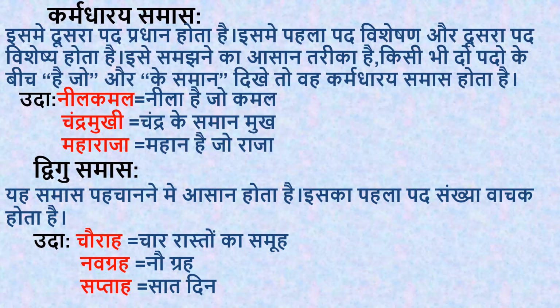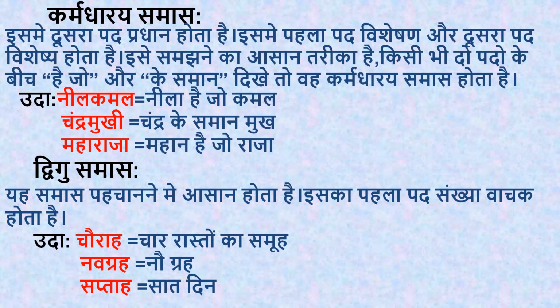Okay, now this is the easiest samas of all the samas. You have 6 types of samas, and in that, this is the easiest one. Why? Because the first part of the word tells you about the number, sankhya. Sankhya means number, any number it may be: 1, 2, 3, 1,000, lakhs, crores, any number. The first part of the word will be a number.